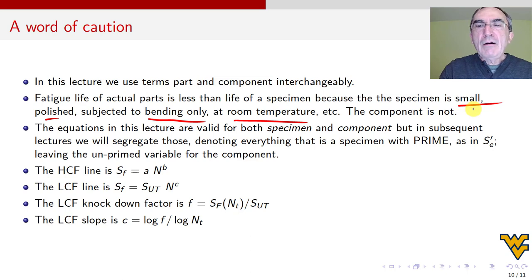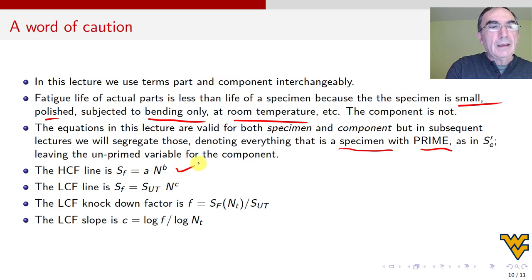So for now, how are you going to deal with that? Anything that is a specimen, we're going to put a prime on it, which I didn't put in this lecture so that I don't complicate matters unnecessarily. So later on, when we see a prime, we say this is a specimen. But so far, since the equations are the same, I don't put the prime for now. The HCF, which is the high cycle fatigue line, from N_T to N_E, is S_f = A N^B. Okay, we're done.